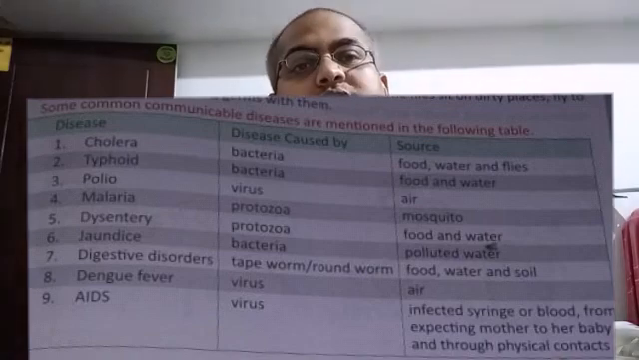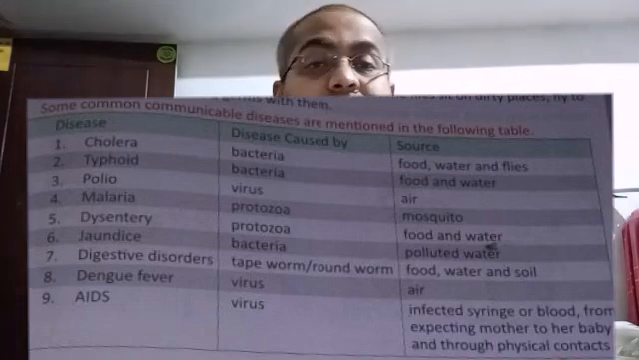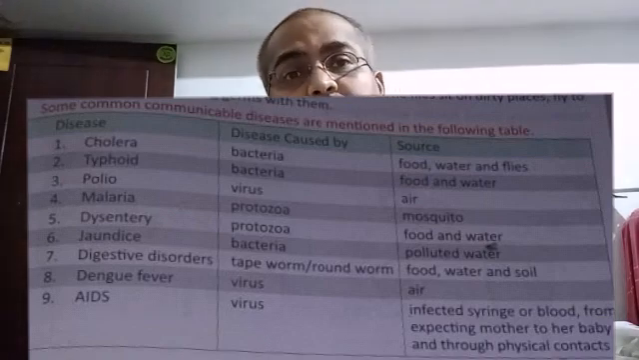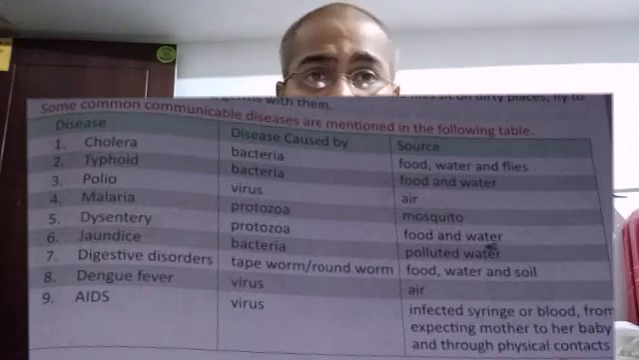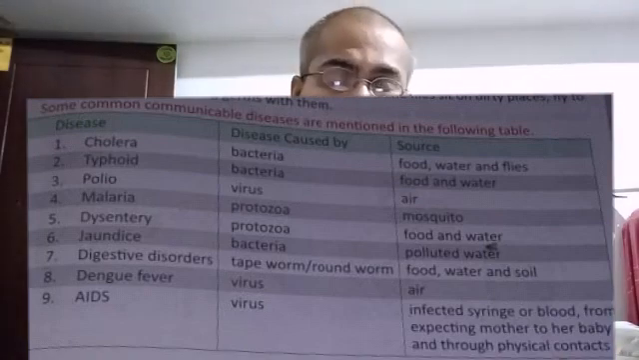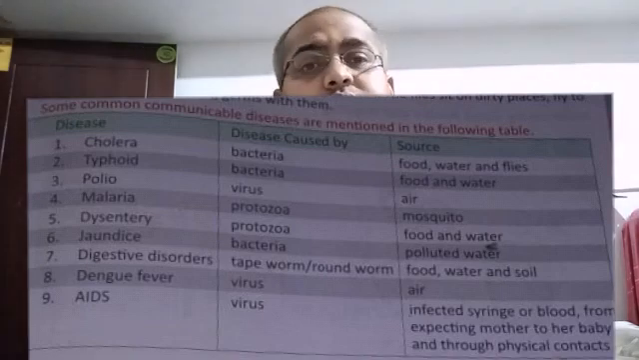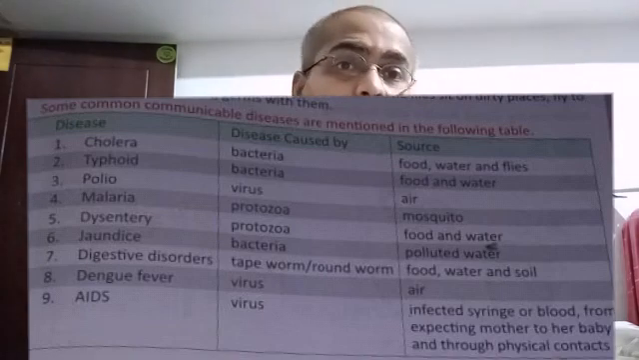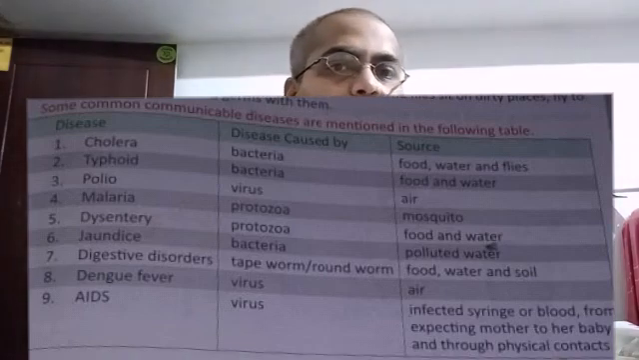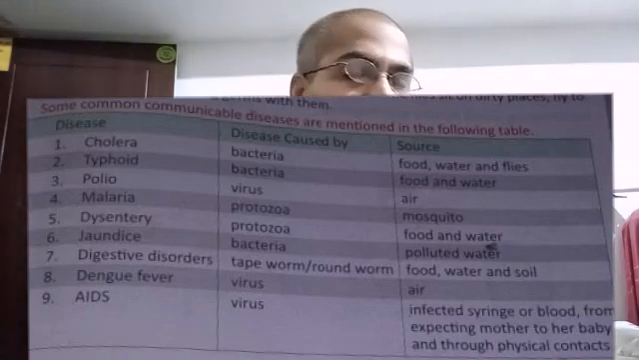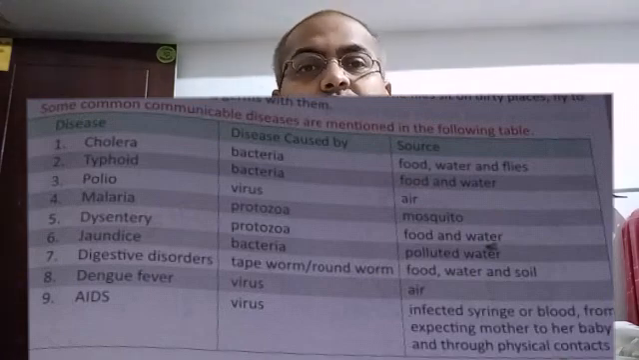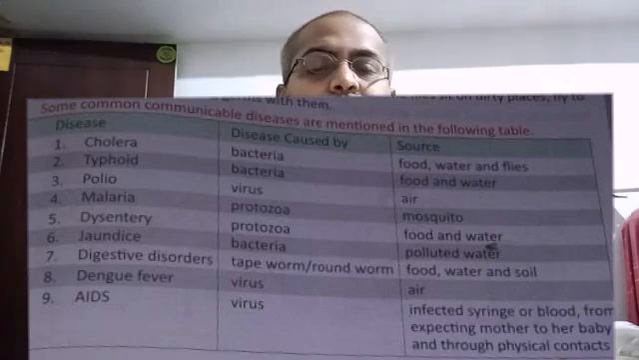The next type of diseases are called communicable diseases. These diseases are transferred from a sick person to a healthy person. As their name suggests, they communicate from one person to another. These diseases are mainly caused by microorganisms, organisms which are very small and which we are not able to see with our naked eyes. We need a microscope to see them. They are mainly bacteria, virus and protozoa.